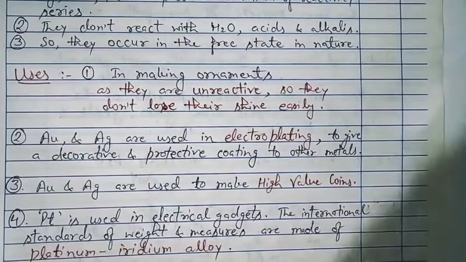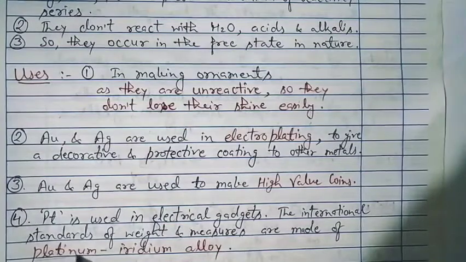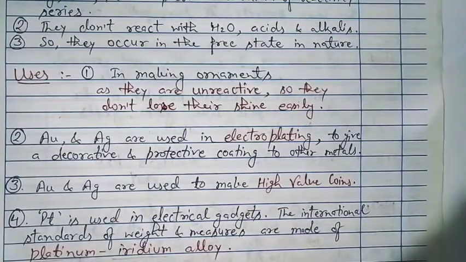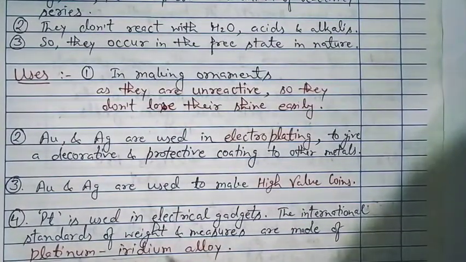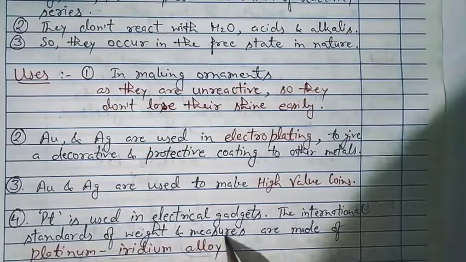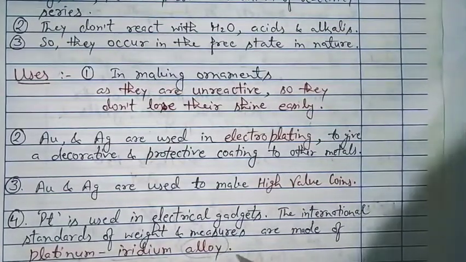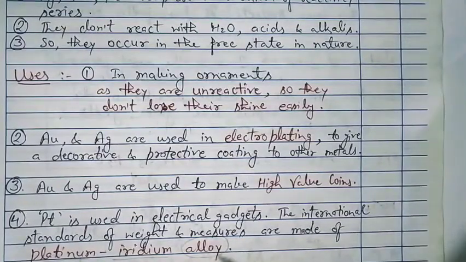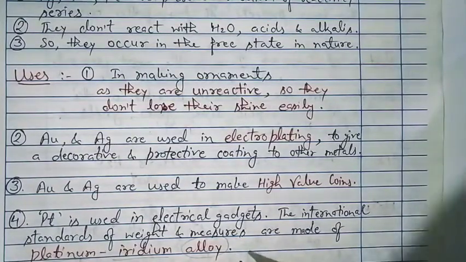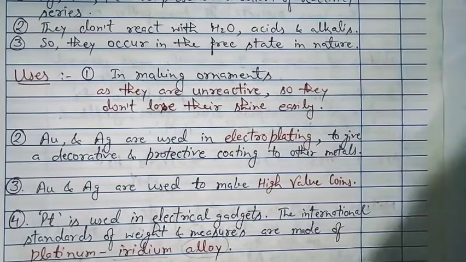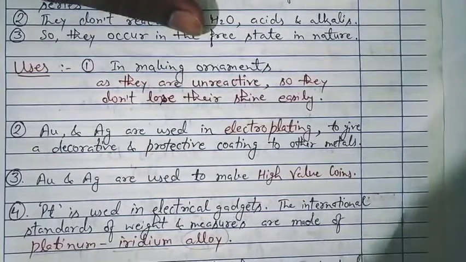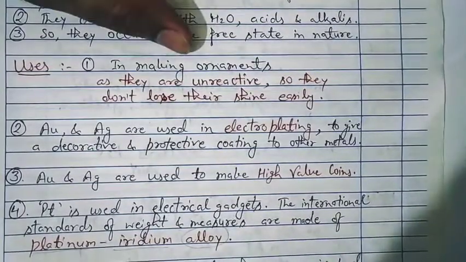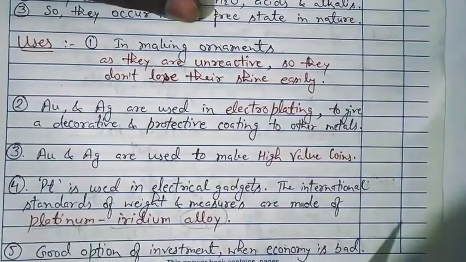Platinum and iridium are both very non-reactive elements, and they are mixed together to form an alloy. What is an alloy basically? An alloy is a mixture of two metals, or a metal with non-metals, made to be more long lasting and to have desired properties. The standard weights and measures are prepared from this alloy.